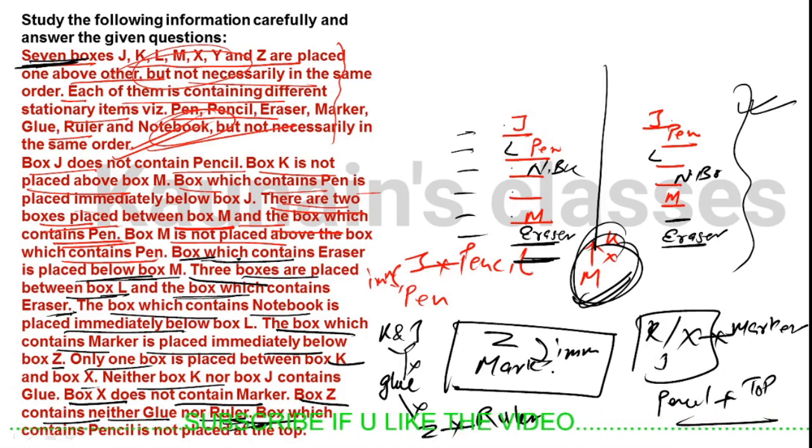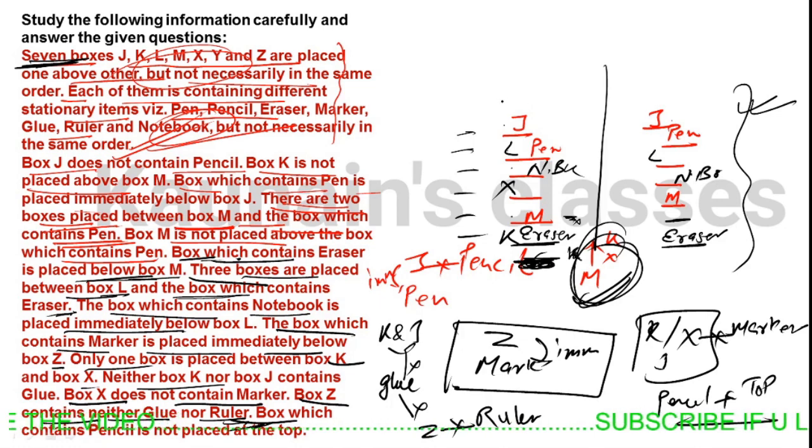We know that there is a gap of 1 between K and X. If we place K here, we will not be able to place X here because M is already here. So K would be placed here, X would be placed here. Okay, done. So how many persons? 1, 2, 3, 4, 5, 6, 7. 7 persons, 6 persons are placed here. One person can come at the top, or one person can come at the bottom.